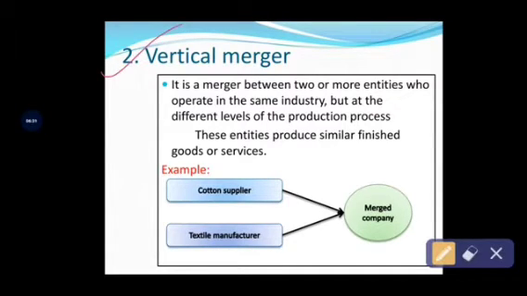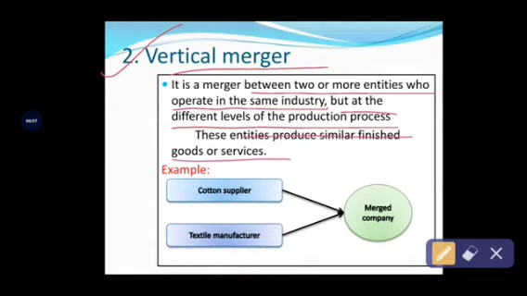So in every form of merger, you have to remember the meaning of amalgamation or merger. Okay, see, the vertical merger is also a merger that can take place between two or more business entities who operate in the same industry but at different levels of production processes. These entities produce similar types of finished goods or services and provide them to their customers.